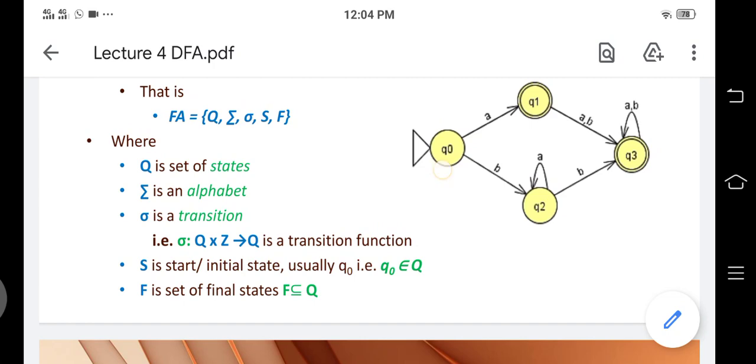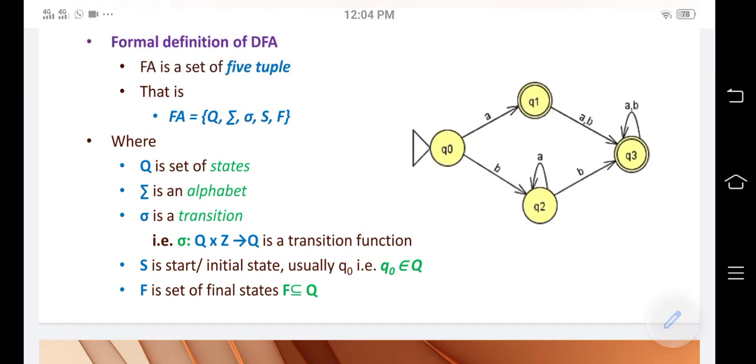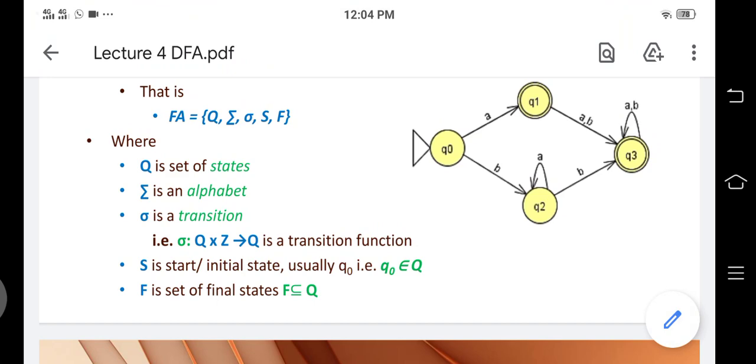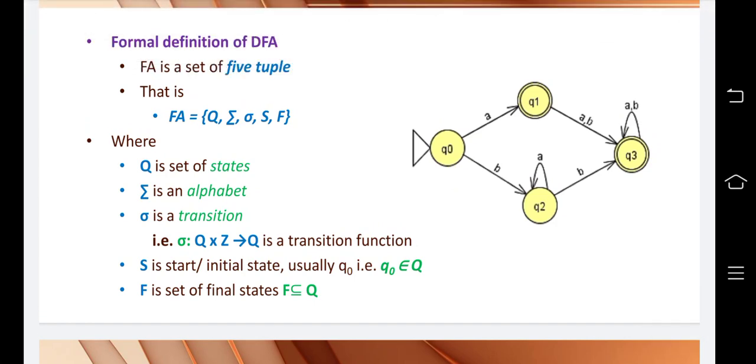Transitions: from Q0 to Q1 it goes through input letter A. So it is a transition from Q0 to Q1, Q0 to Q2, Q2 to Q3, and so on. This is the set of transitions. S is the initial state. Q0 is the initial state, and it must be unique.